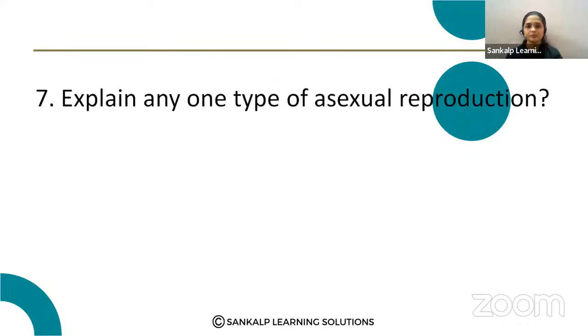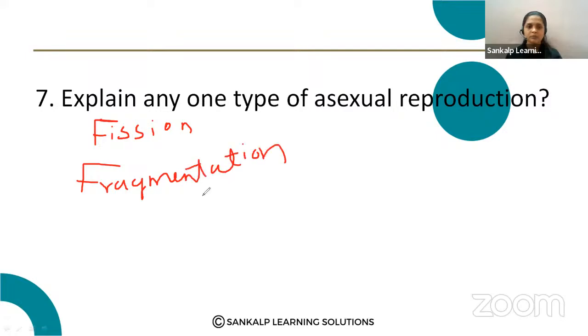Next question. Explain any one type of asexual reproduction. There are different methods of asexual reproduction we have studied in this chapter, right? Fission is also a type of asexual reproduction. Then fragmentation, then regeneration, budding.